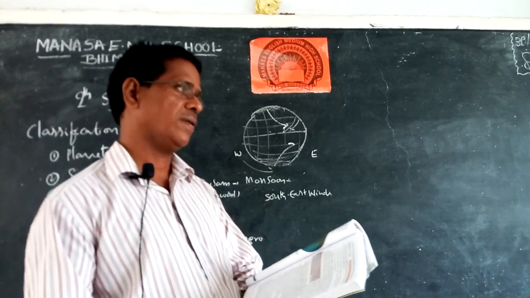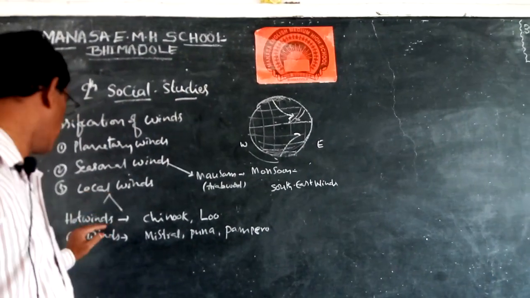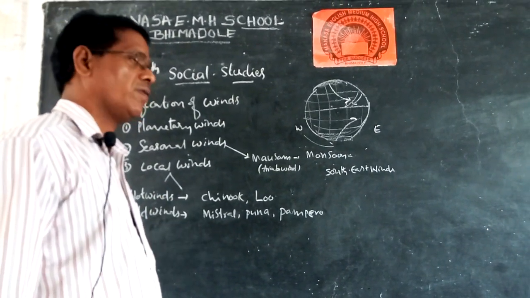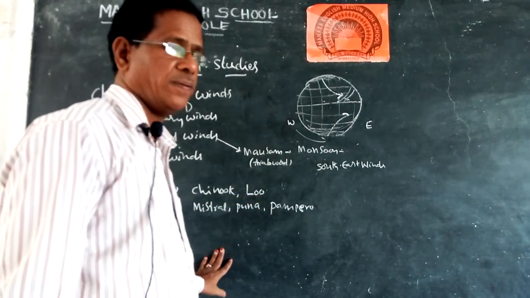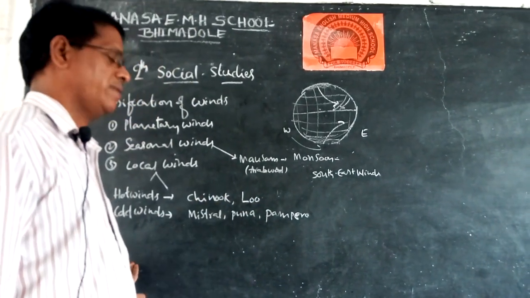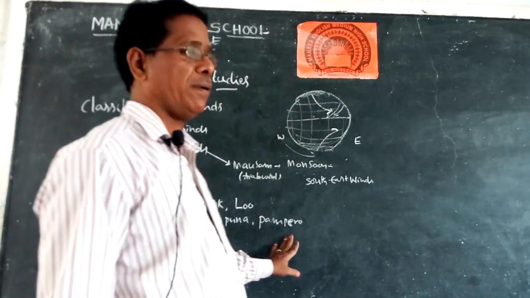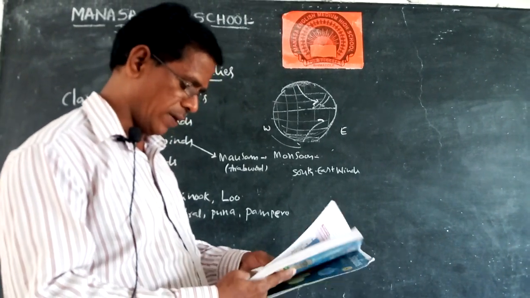Now local winds. We observe two types of local winds: one is hot winds, the other is cold winds. What do we call the hot winds? Chinook and the local wind Loo. These two are hot winds. And what are the cool winds? Mistral, Bora, Pampero. Different countries have them. We can explain them here, first the local winds.